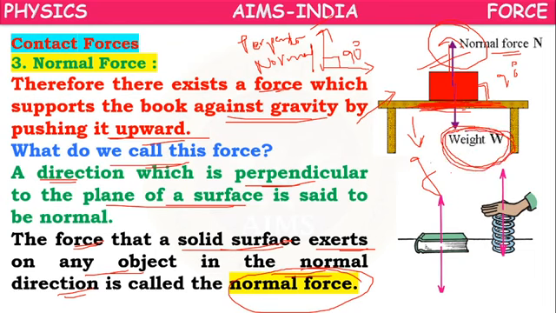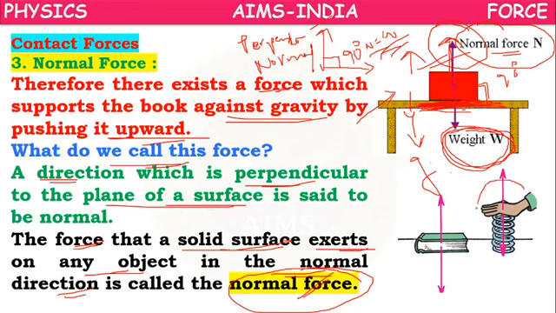To balance that weight, the solid surface exerts another force in the normal direction, called normal force, which is equal to the weight of the book but in the opposite direction. If the weight is acting downwards, the normal force will act upwards. That's why the book is not falling down. This is called normal force, or support force.